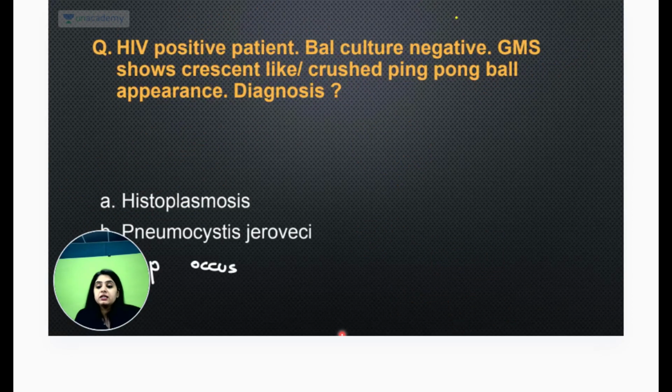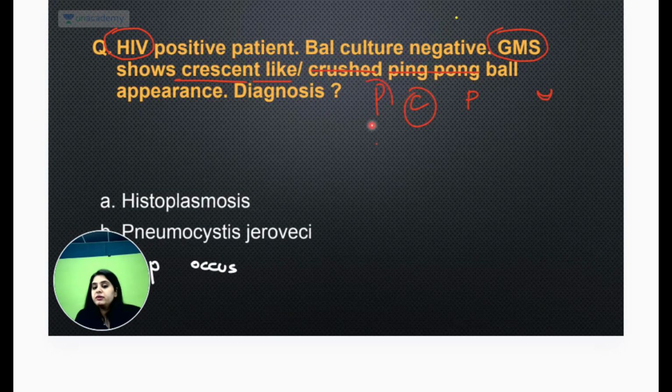Okay, coming to another question which we had shouted out a million times in our classes, PCP wala question, and I told you there are 4 PCPs that you have to consider out here. So firstly, you had an HIV positive person and the stain used was the Gomori methenamine silver stain, which showed you this crushed ping pong, नहीं likha tha. I know this, I have added, but they had written crescent like structures. Crescent like मतलब वही हो गया ना, पिचका हुआ crushed ping pong ball.